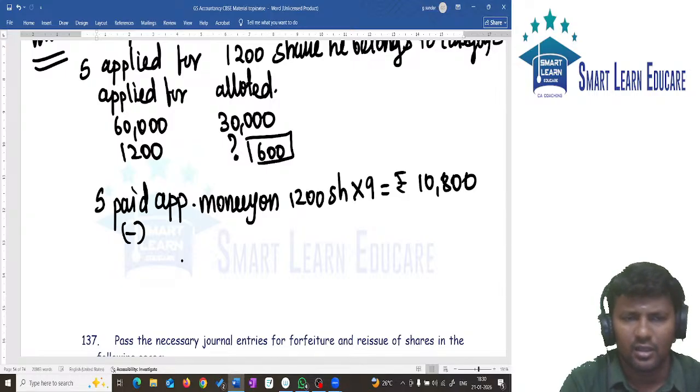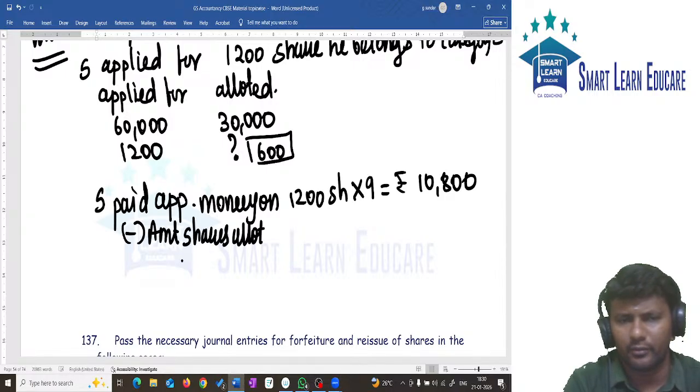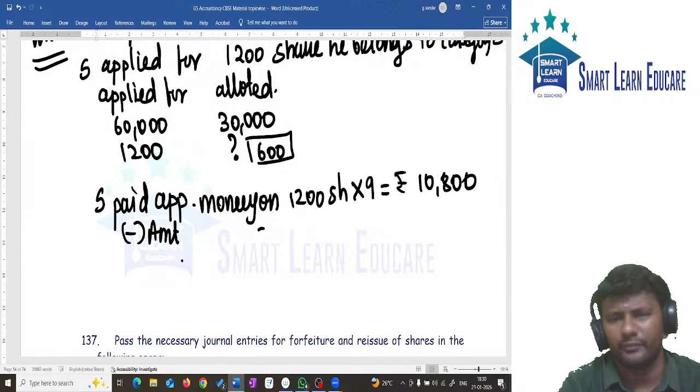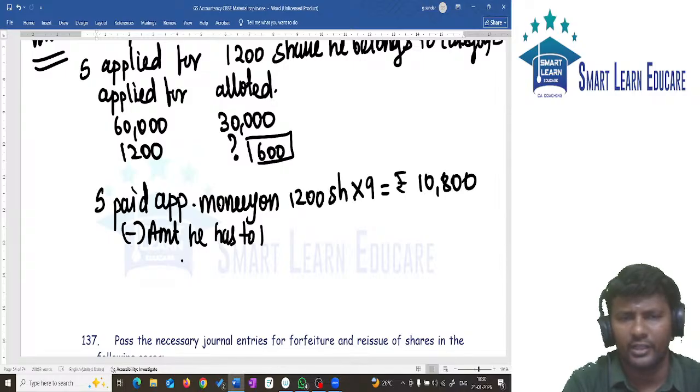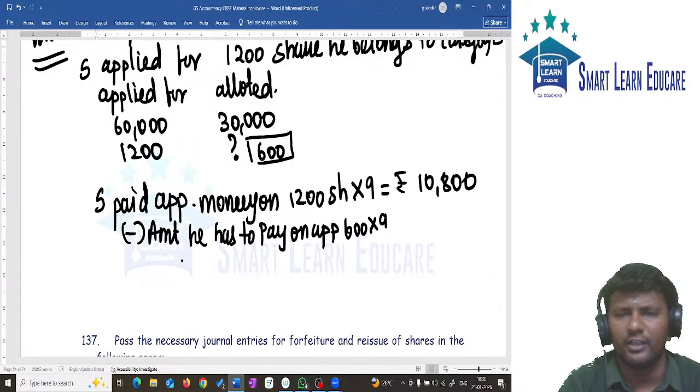But less amount of shares allotted, amount he has to pay on application. Only how many shares? 600 shares. 600 into 9 will give you 5,400.